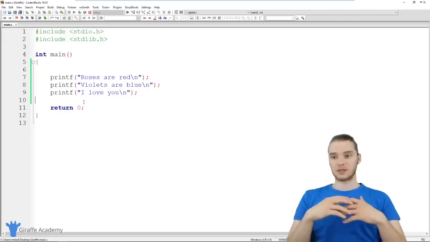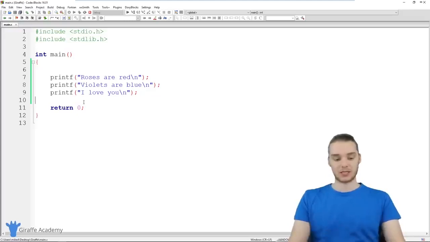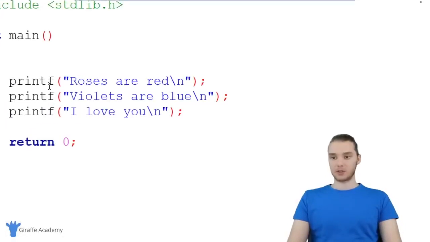And we're also going to talk about some more ways that we can use that scanf function that I showed you guys in the last tutorial. So over here, we have a little story that I printed out. It just says, "Roses are red, violets are blue, I love you." Kind of like a classic poem. But I think this poem would be a lot funnier if we turned it into a Mad Libs. So that's exactly what we're going to do.